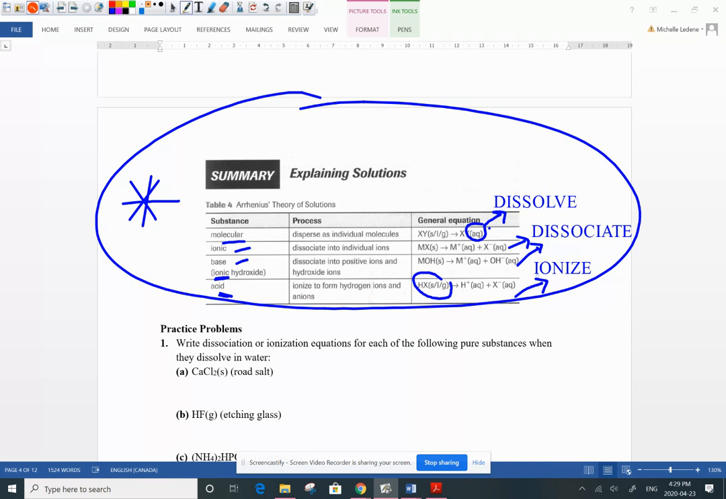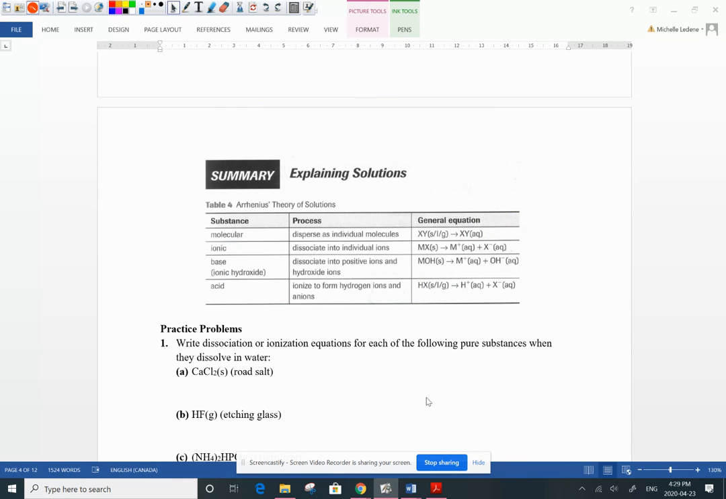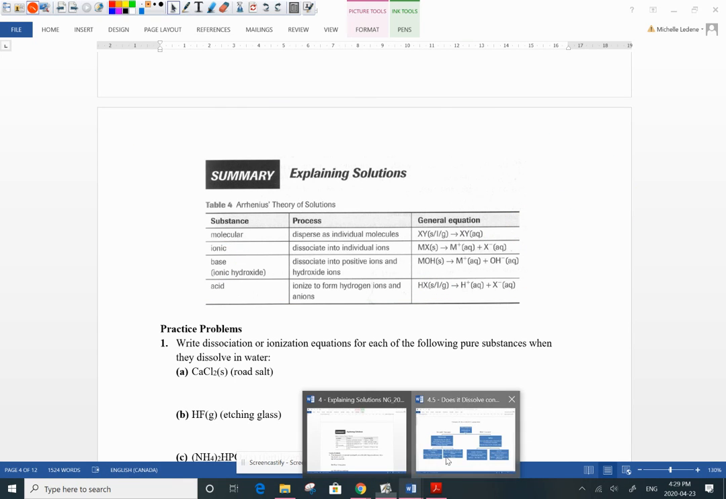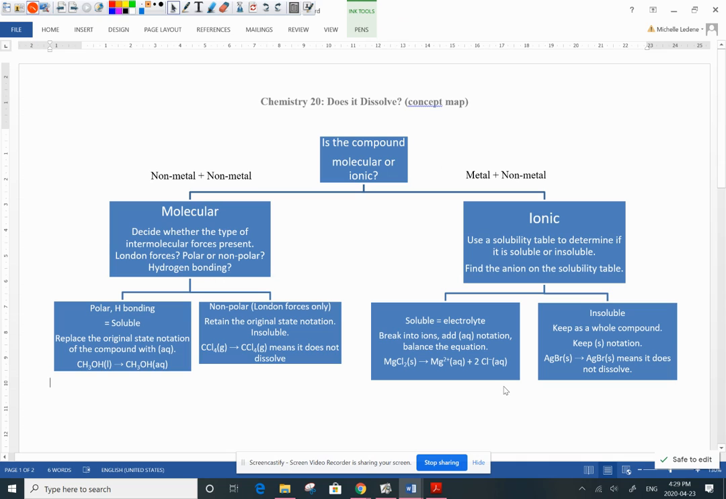Does it dissolve? Does it dissociate? Does it ionize? And to help you, I have also put up an attachment called Does It Dissolve? It's a little concept map where you have to follow through the steps. Well, is it molecular or ionic? Well, if it's ionic, just go onto your solubility table. And if it's soluble, it's an electrolyte. It's going to break into ions. If it's not soluble, you keep it as is. Whoa, what about molecular compounds? They're not on that chart. That chart in your data booklet, your solubility table, is only for ionic compounds.